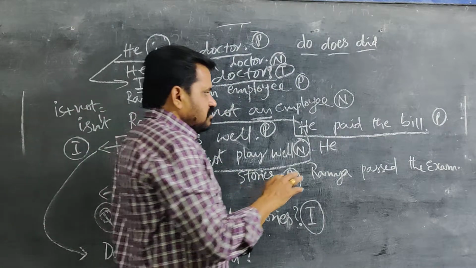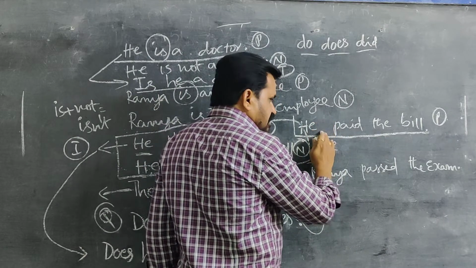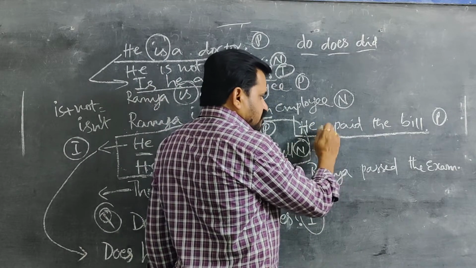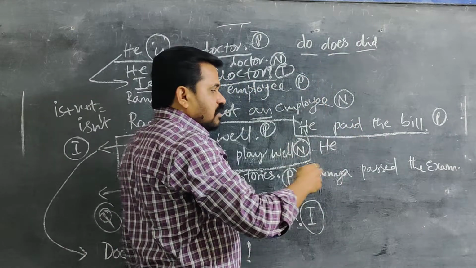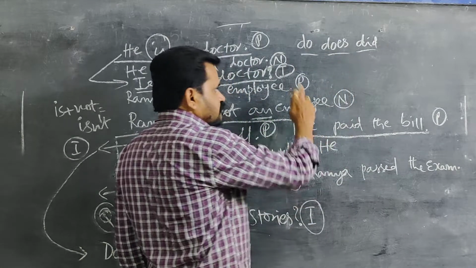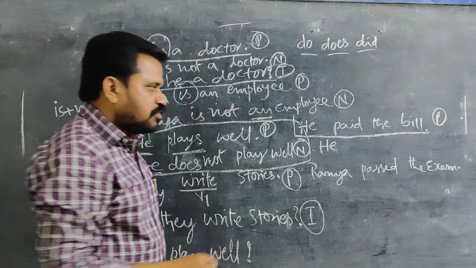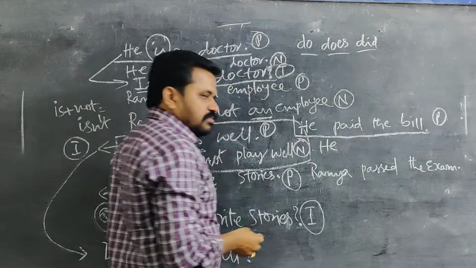So here we should remember: only when the helping verb is not in the given sentence, we should remember these three. According to the verb and according to the subject, we have to use one of them. Paid is a past tense, V2.